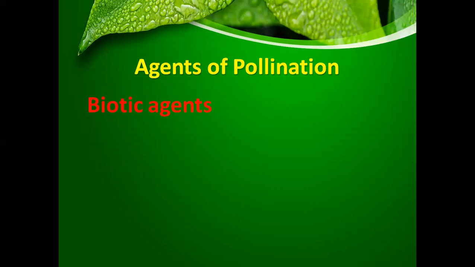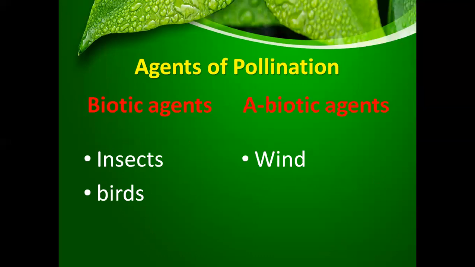Bio means life. So biotic agents are the living agents, which include insects and birds. And we have the second category of agents of pollination as the abiotic agents or the non-living agents, which include wind and water.